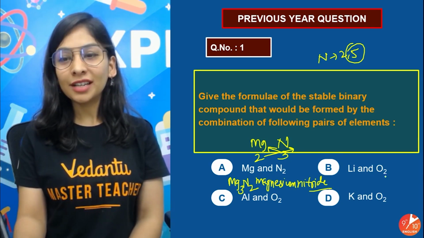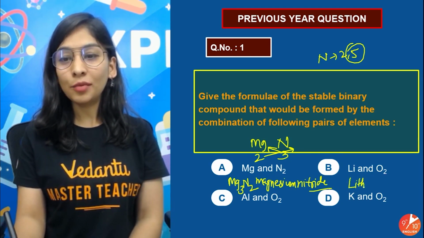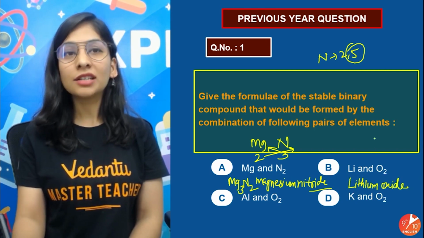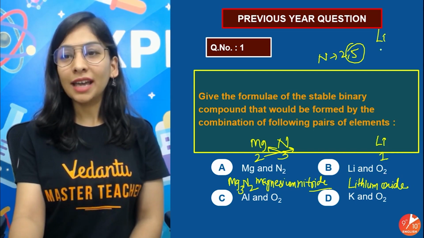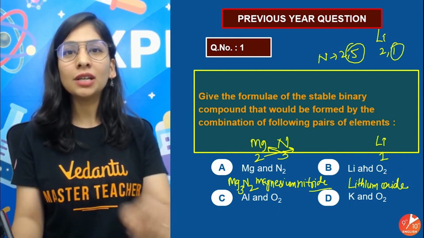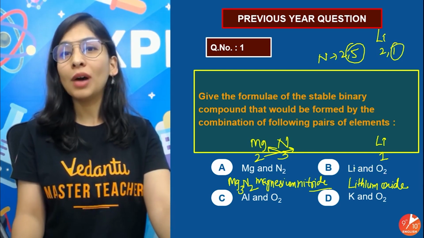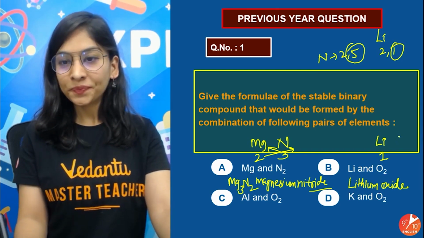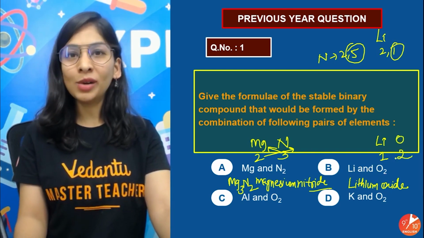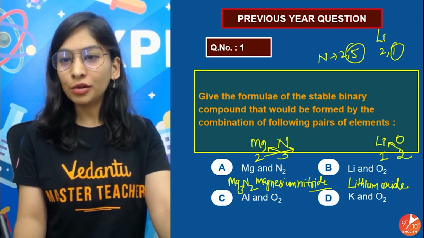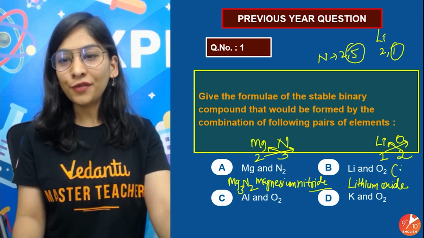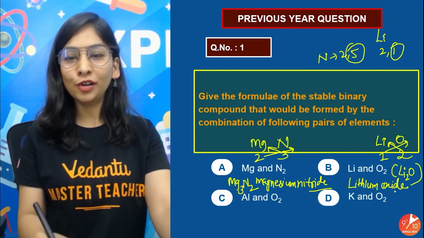Lithium reacts with oxygen to give lithium oxide. Metal with oxygen, metal oxide. Now, how to judge the formula? Lithium's valency is 1 because it is an alkali metal. This is the configuration. It loses an electron to have a stable configuration. Oxygen gains 2 electrons to have a stable configuration and follow its octet rule. You'll cross multiply it. Here comes the formula, that's Li2O. That's lithium oxide. Yeah, pretty obvious.